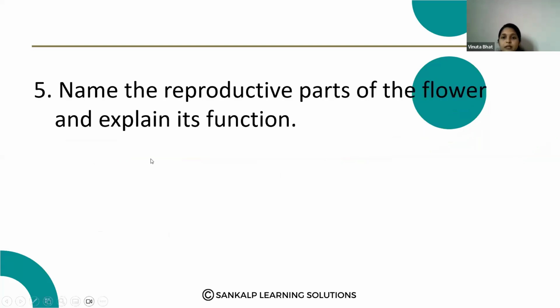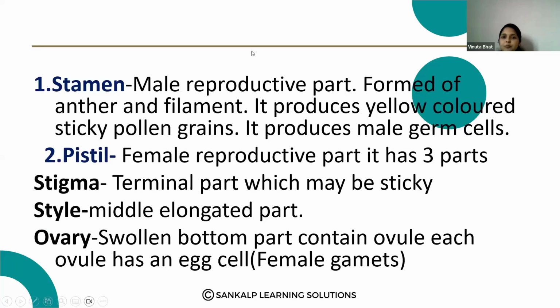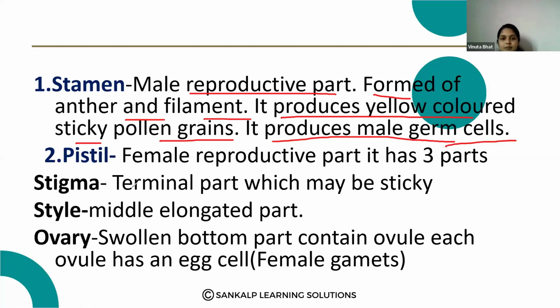Next question. Name the reproductive parts of the flower and explain its function. Please note down this question. Here, the stamen is the male reproductive part, formed of anther and filament. It produces yellow colored sticky pollen grains. It produces male germ cells.